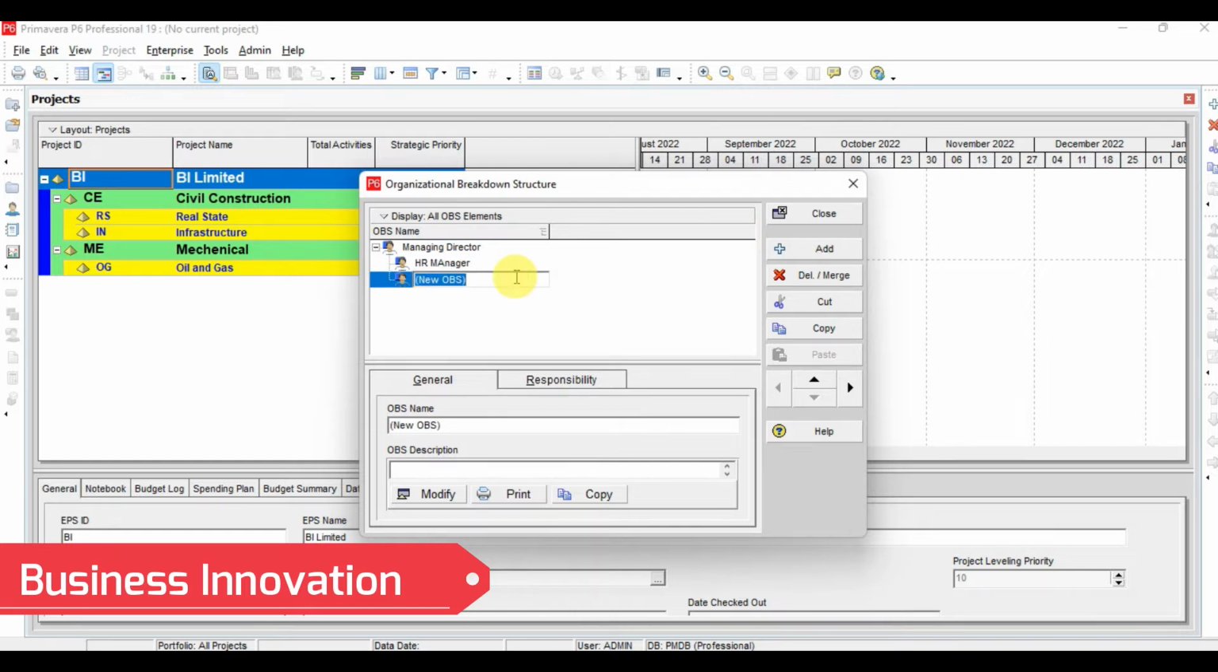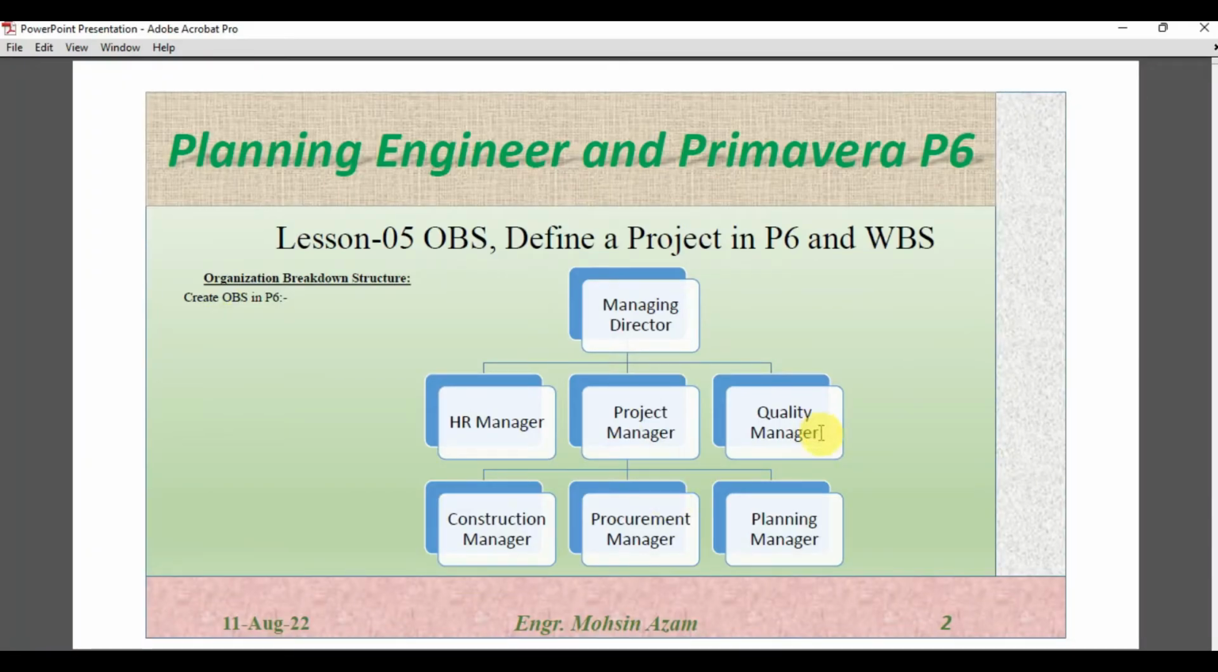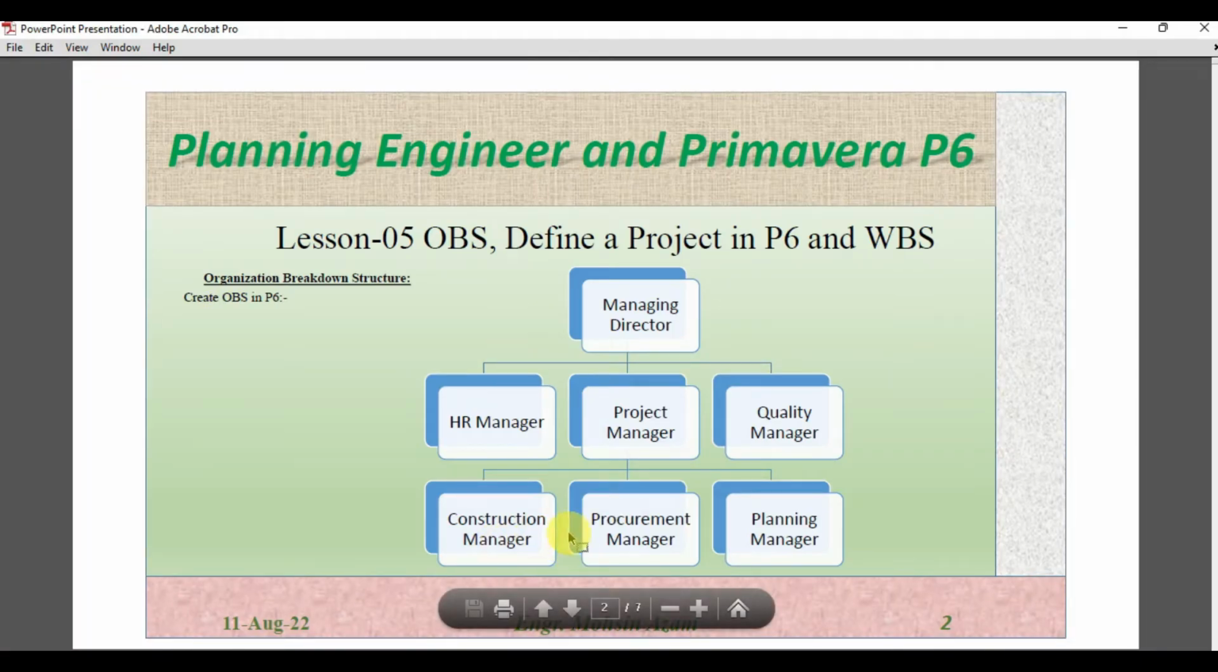Then I will click Add again, and here I will write Project Manager, and then I can click Insert directly from the keyboard, and I will define here Quality Manager. And then under Project Manager I have to define further. So I click Insert, and here we have the arrow. I will click the arrow towards the right, because under Project Manager we have three managers further: construction manager, procurement manager, and planning manager.